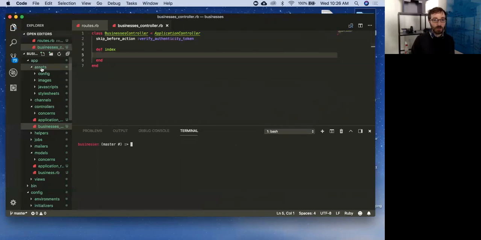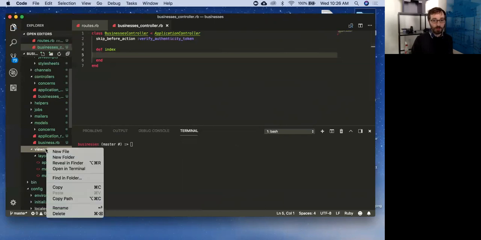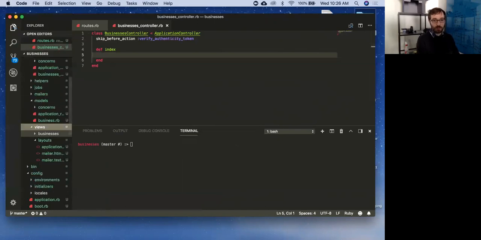Okay. Cool. So my next step is I need a view. So I'm going to go into my views folder here. I'm going to make a new folder. Businesses.